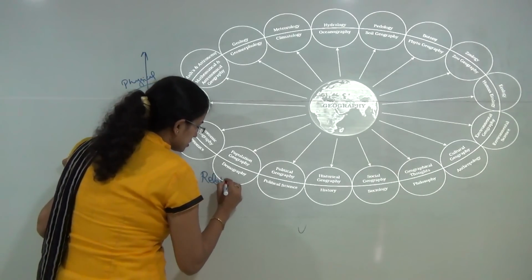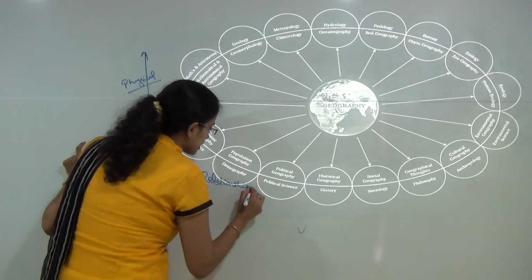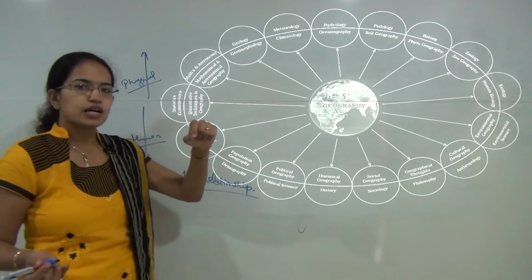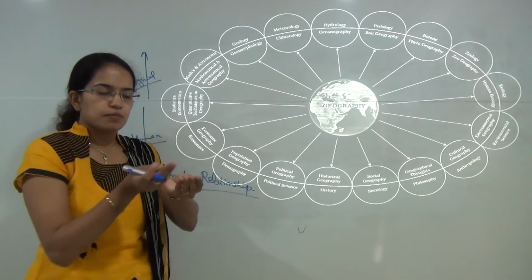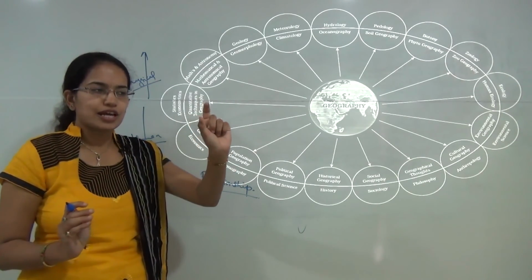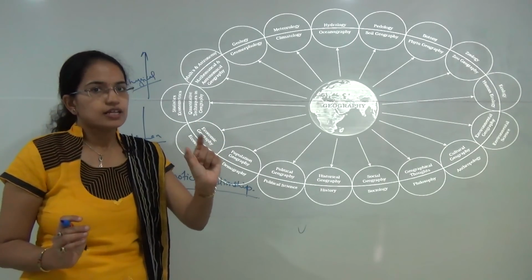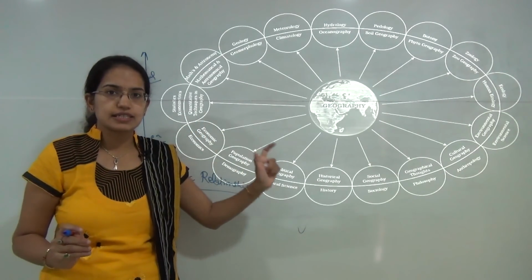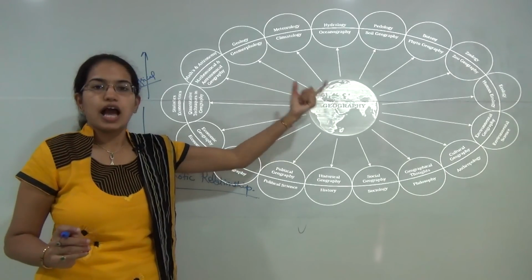What does osmosis say? The osmotic relationship basically tries to explain this. So what happens if you put a raisin in a cup of water? It would absorb water and swell. Similarly, you have a kind of osmotic relationship that exists within geography and other subjects.